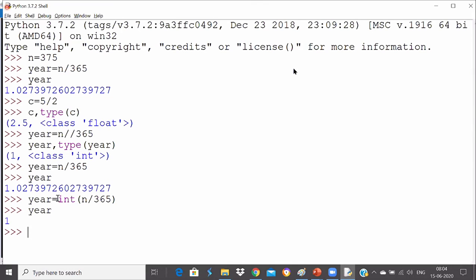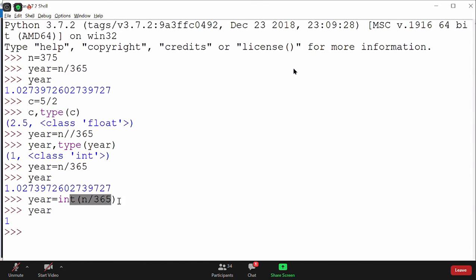Okay, so I hope this is what you were doing. It's not truncating, it's flooring. Flooring is different and truncating is different. Truncating is completely removing the fractional value and giving only the integer part. Flooring means it gets you the value but makes it the lowest one. Even if it is 2.9, it will give you 2.0. That's called flooring.